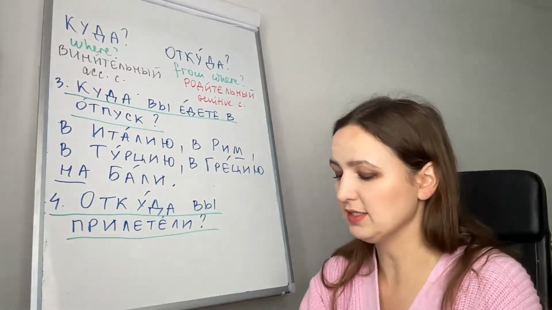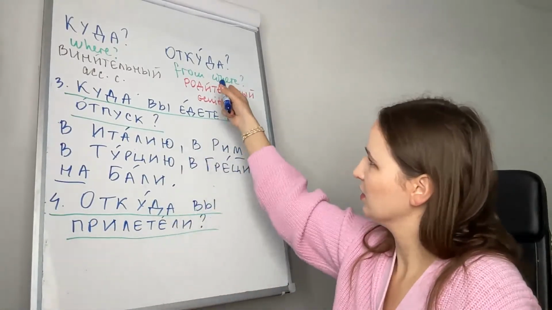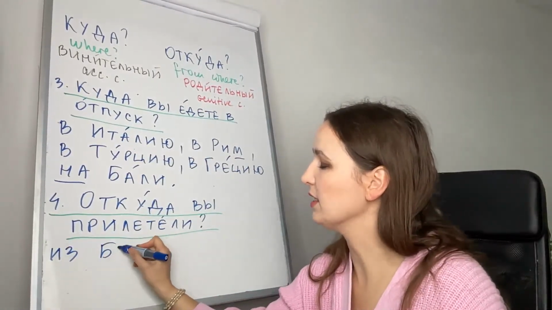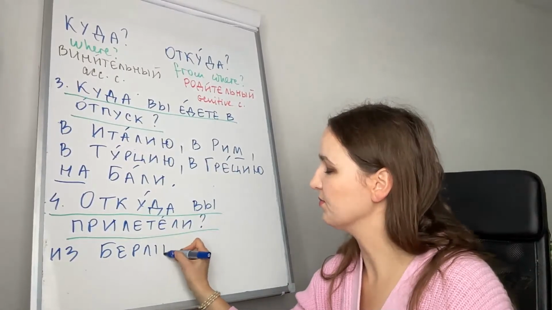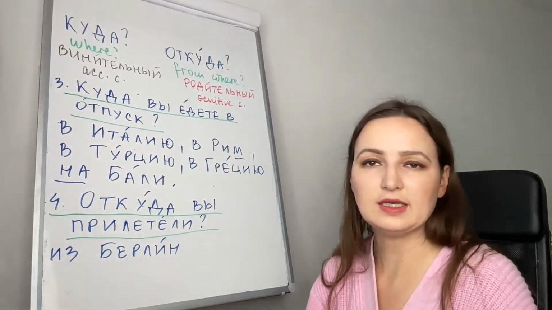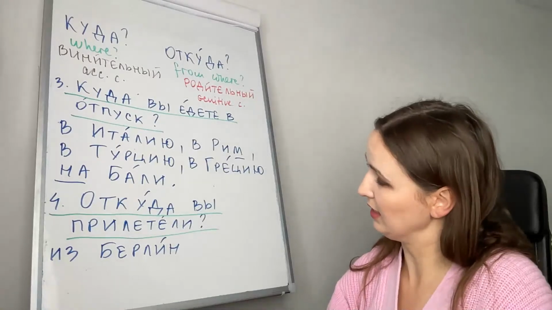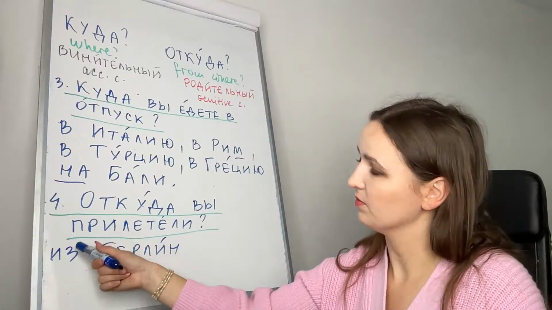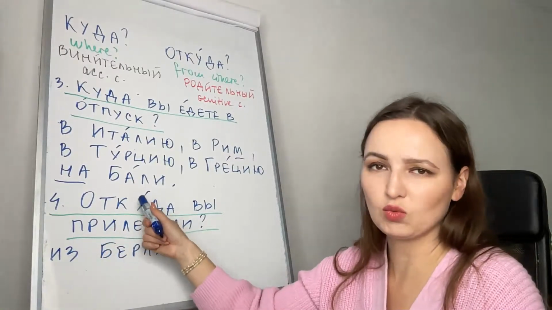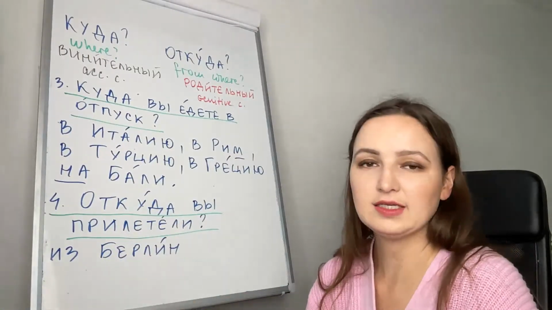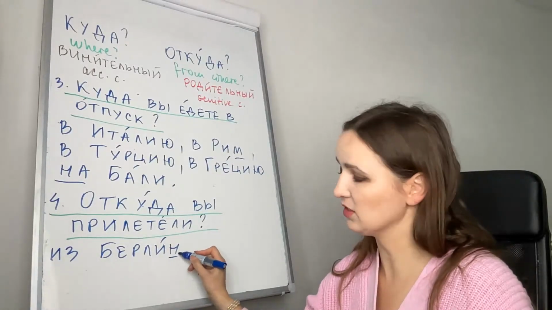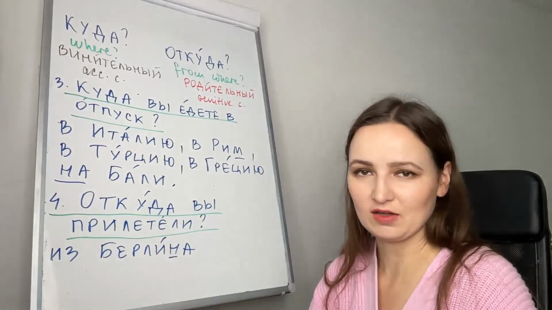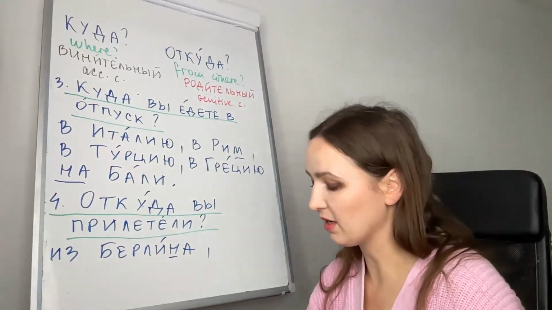Откуда вы прилетели? Let's say genitive, да? From Berlin: из Берлин. We can't leave it like that because here we will have the genitive case, because it answers the question откуда, from where. And in genitive case, when a noun is masculine and ends in a consonant, just add a. Из Берлина, from Berlin.